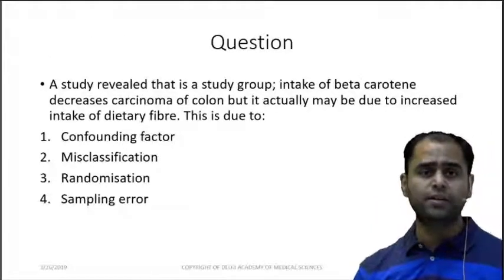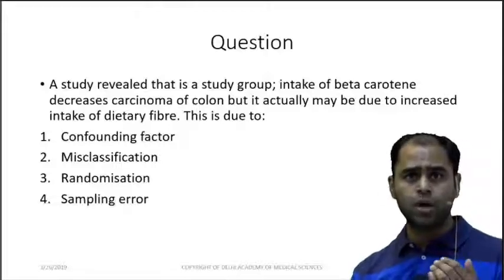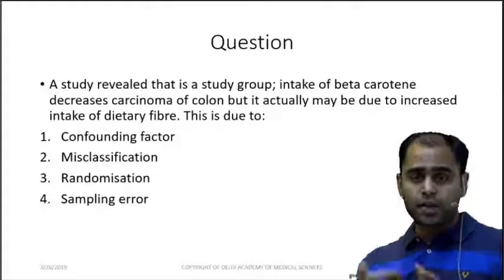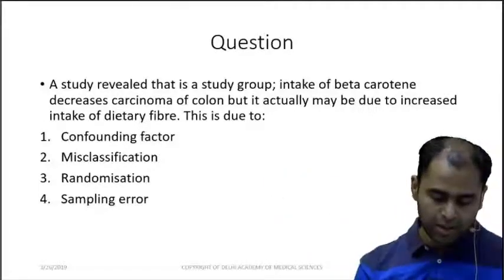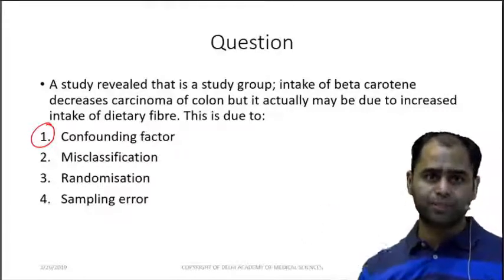A study revealed that in a study group, intake of beta carotene decreases CA colon, but it actually may be due to increased intake of dietary fiber. So we are seeing there is a third factor playing up. So it is a confounder. It is a confounder, straight away question.